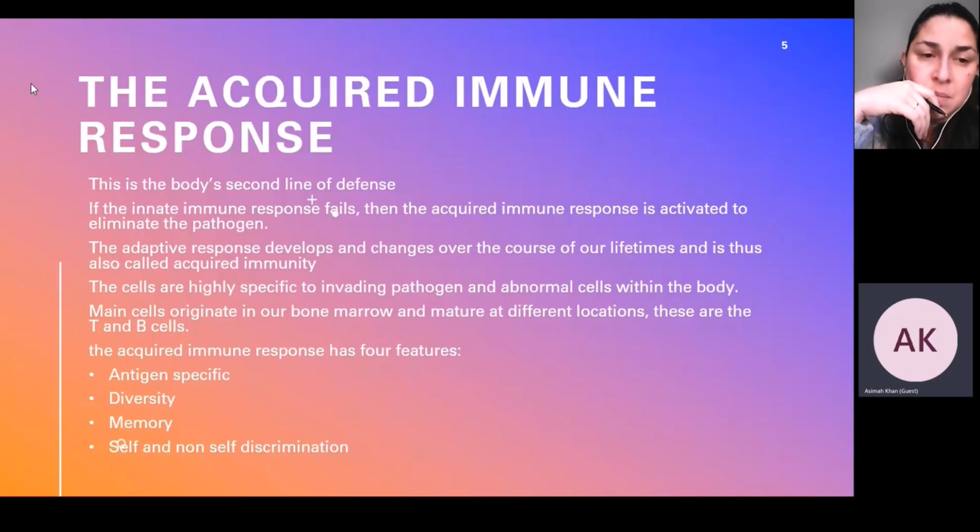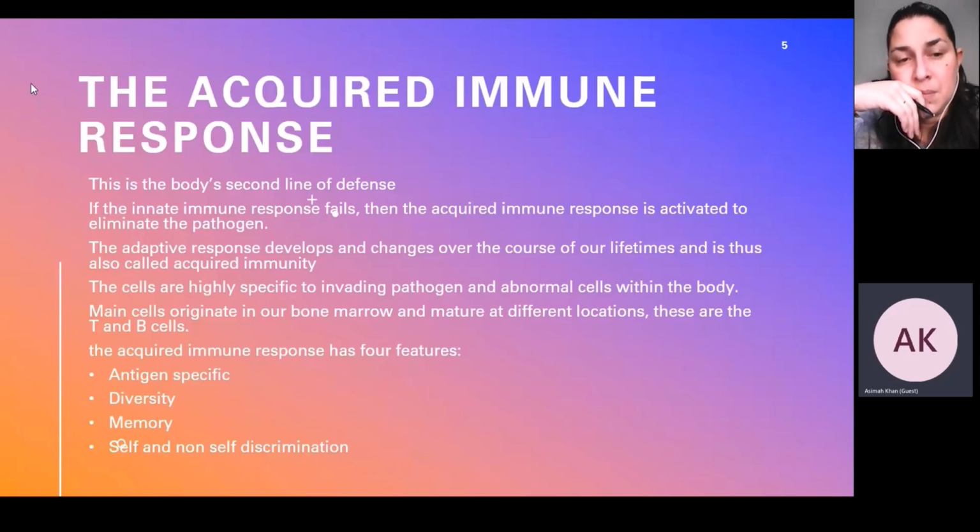The main cells of the adaptive immune response originate in our bone marrow and mature at different locations in the body. The cells may float around in our bloodstream or lymphatic system or take up residence in an organ or tissue. Two of the main cell types are found in the lymphatic system and are known as lymphocytes. These two types are called the T cells and the B cells. A major protein component of the acquired immune system is the antibodies that are produced by the B cells.